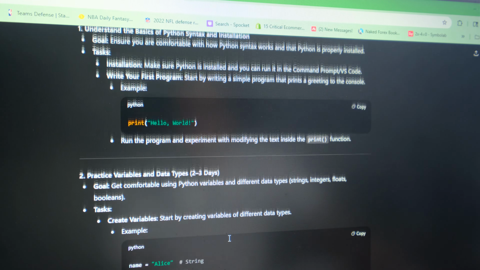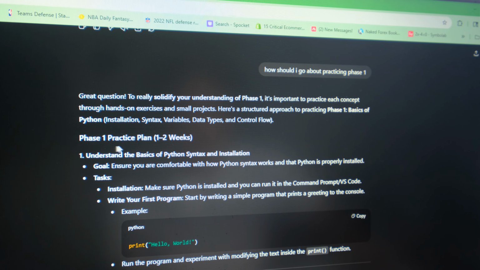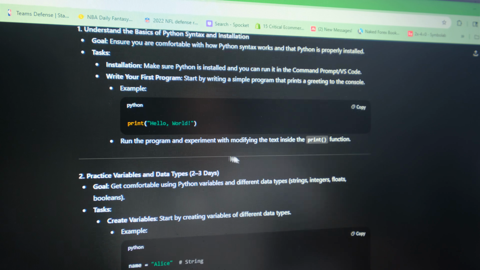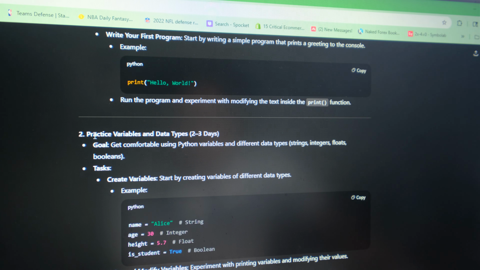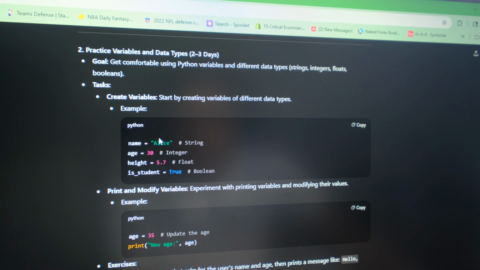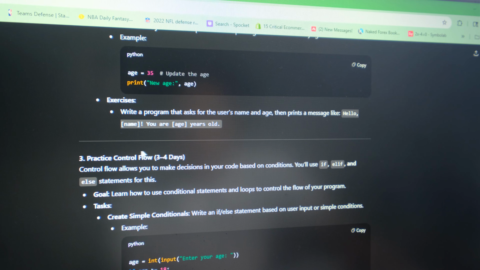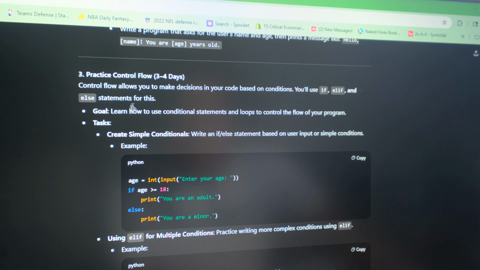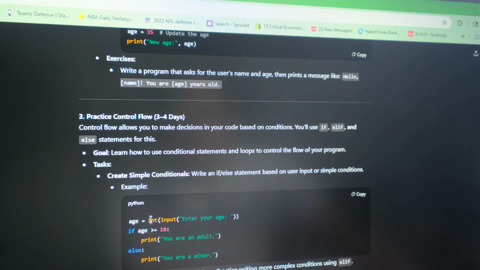But basically, if we look here, week 1 to 2 practice. So this is phase 1 of the practice plan. Understanding basic syntax, I understood that. Practice variables and data types took 2 to 3 days. I finished that, that's simple. And then control flow, I finished that. The second half of control flow was loops, and I finished that. So that was 3 to 4 days.